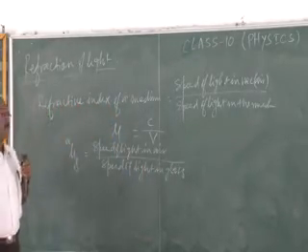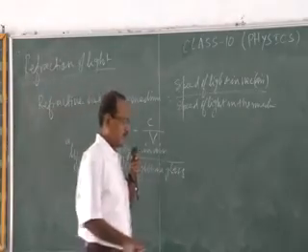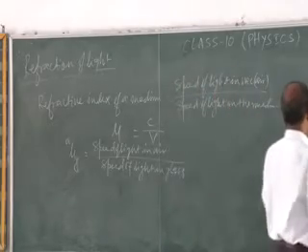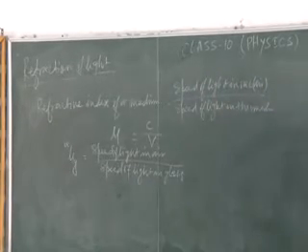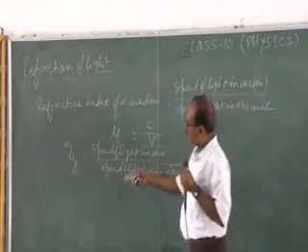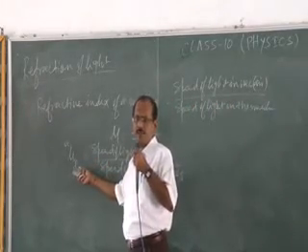Is it? Speed of light in air by speed of light in glass. Also we can say it is absolute refractive index of glass.